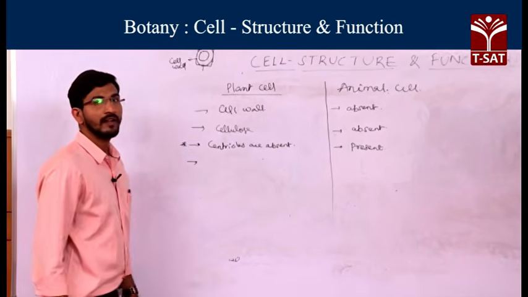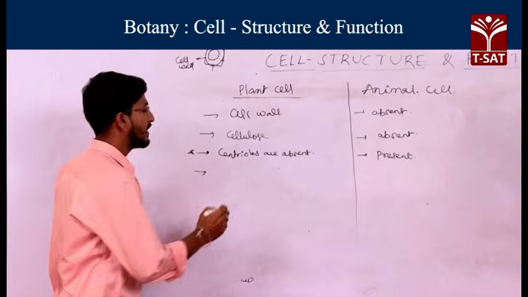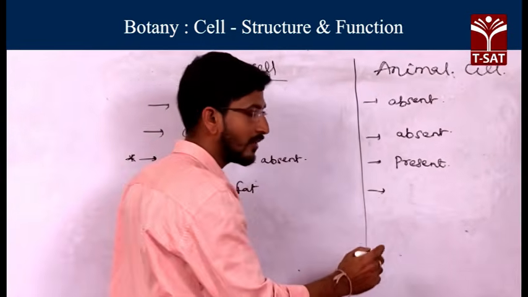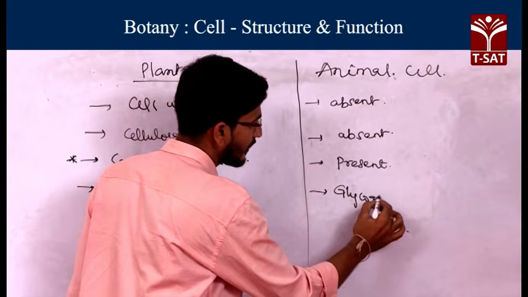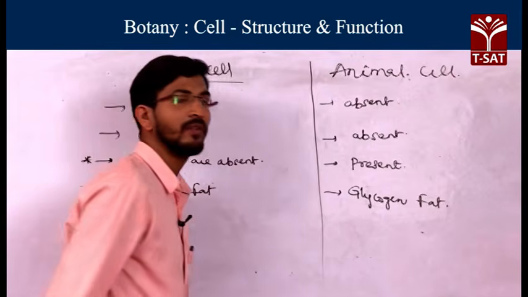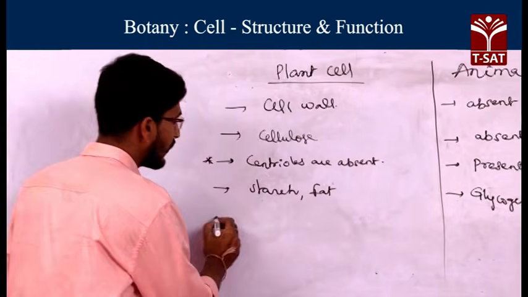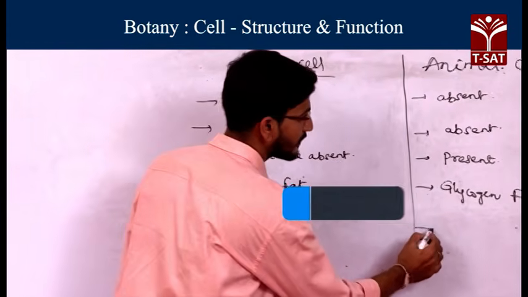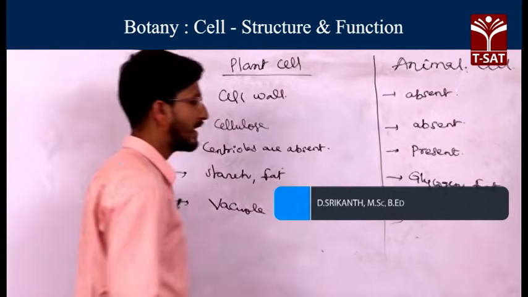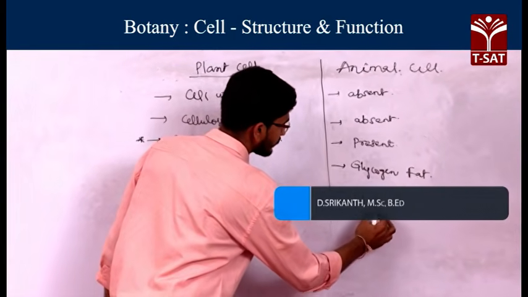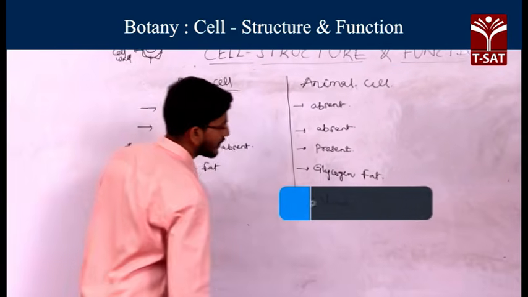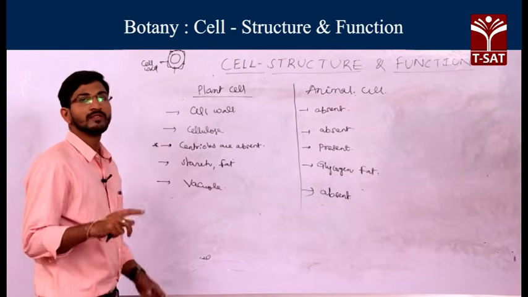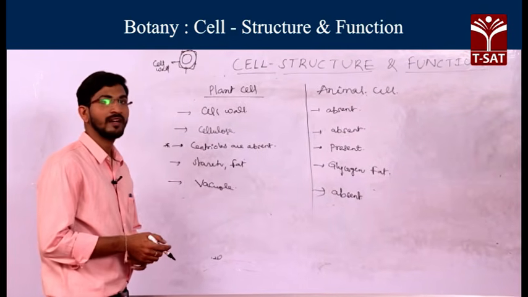Next, reserve food material: in plants it is starch and fat, while in animals it is glycogen and fat. And if you observe a typical plant cell, you will also find the vacuole in its structure, but in animal cells vacuoles are absent. These are some of the basic differences between plant cell and animal cell. The remaining cell organelles are similar in plant cell and animal cell.